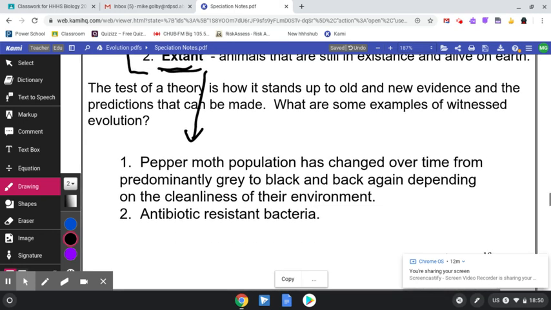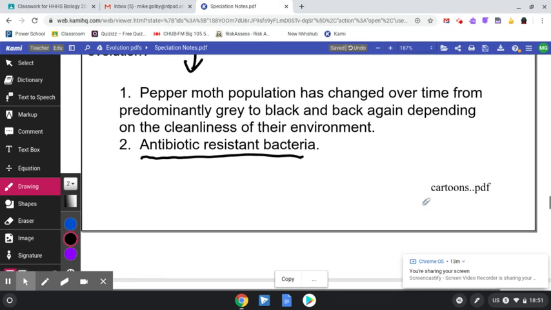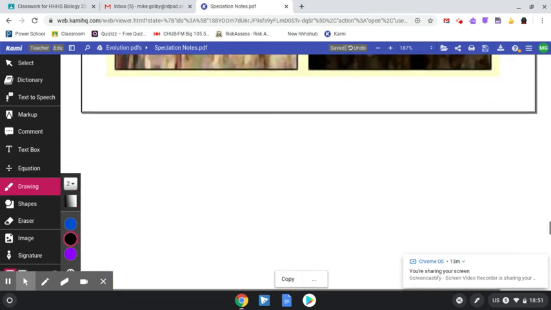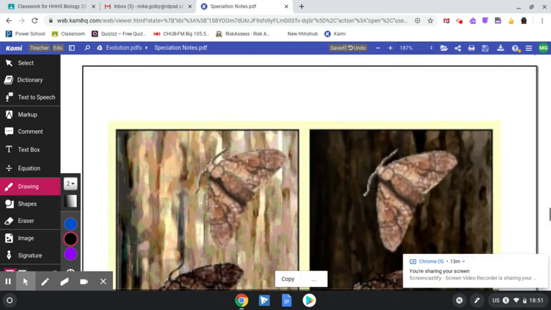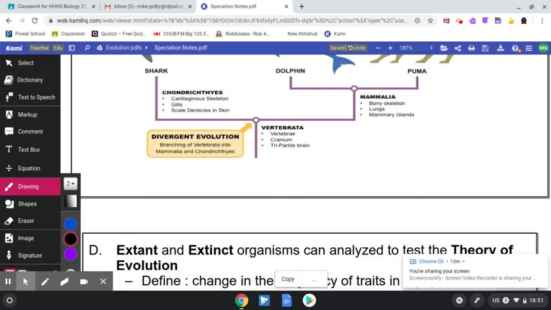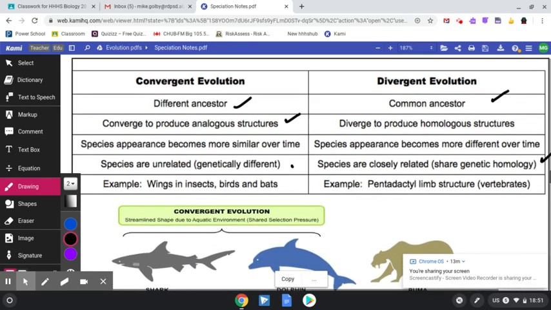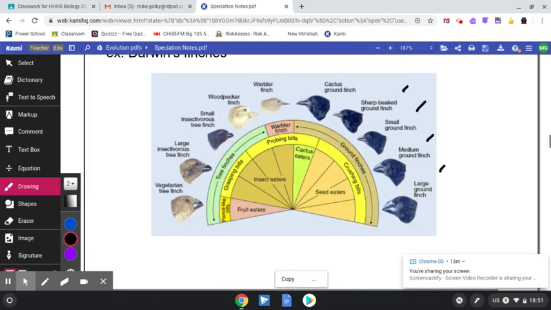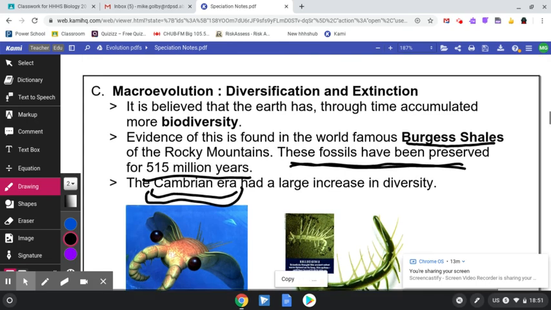Bacteria also is another good example. More and more bacteria are becoming resistant to antibiotics when antibiotics are given. Over time, your antibiotics are not working anymore. And I think that's it. That sums up the last lesson on evolution. Remember those two, extinct and extant, convergent and divergent, and the definitions there. This is an important slide as well.